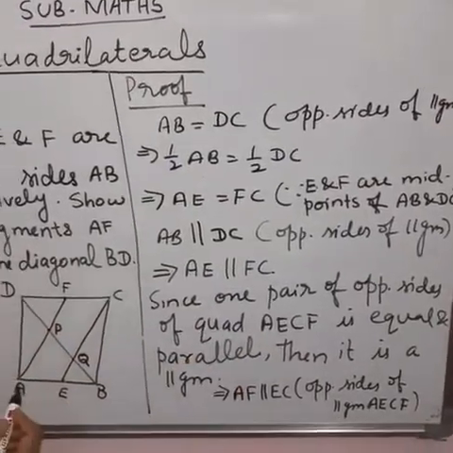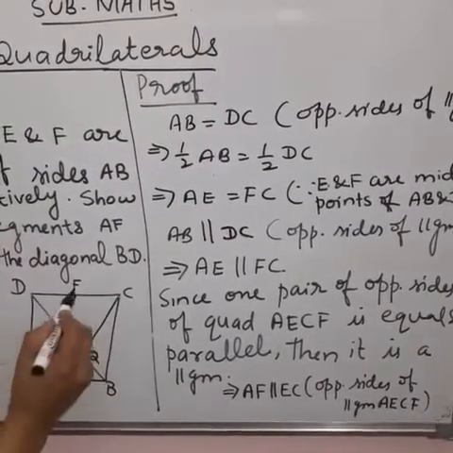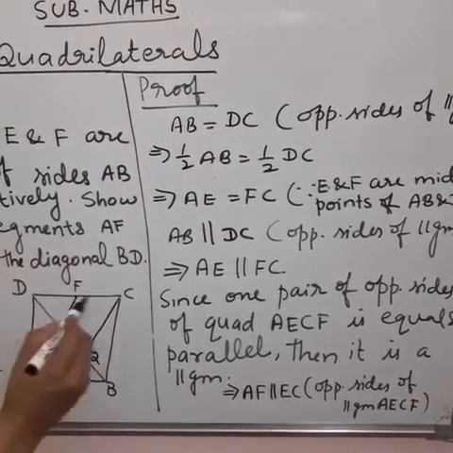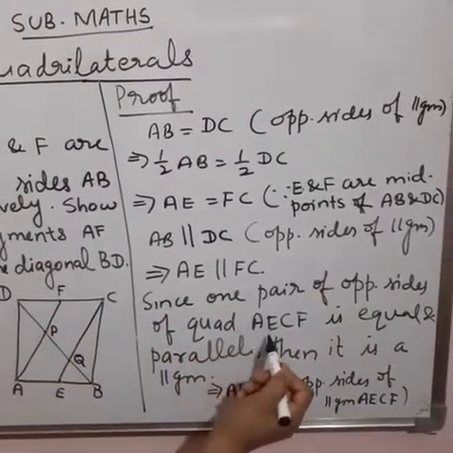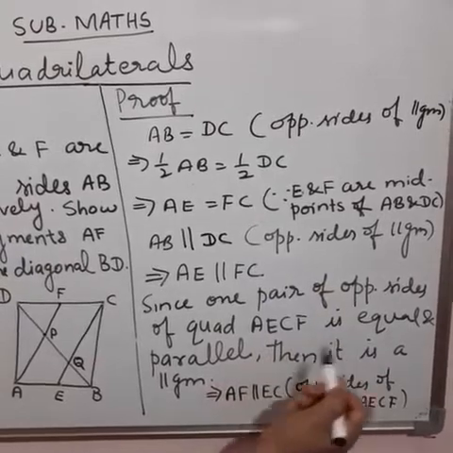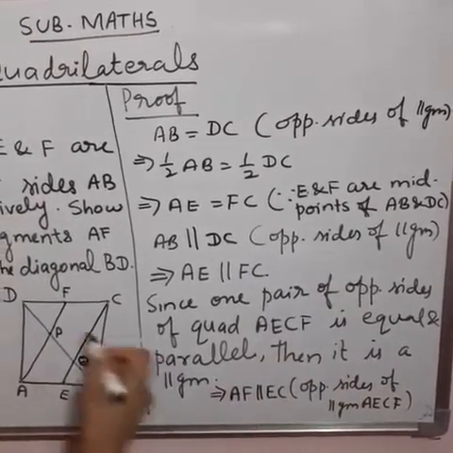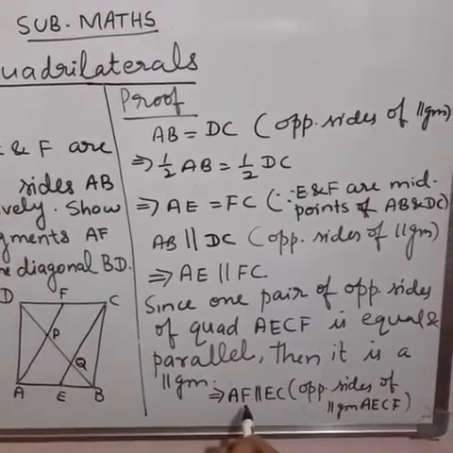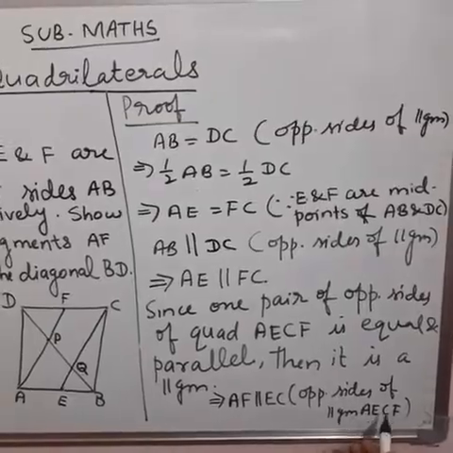Since now here we have proved in quadrilateral AECF, AE is equal to FC and AE parallel to FC. Since one pair of opposite sides of quadrilateral AECF is equal and parallel, then it is a parallelogram. Or we can write AF parallel to EC because they are the opposite sides of parallelogram AECF.